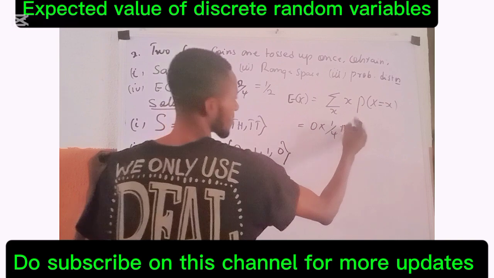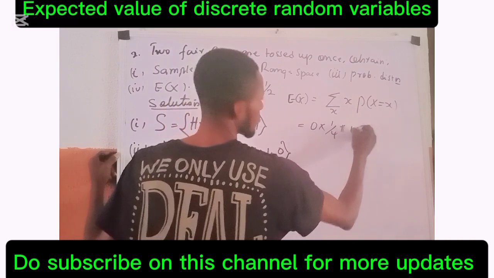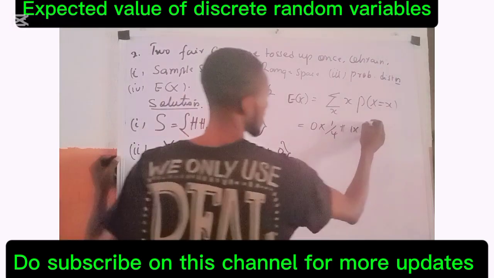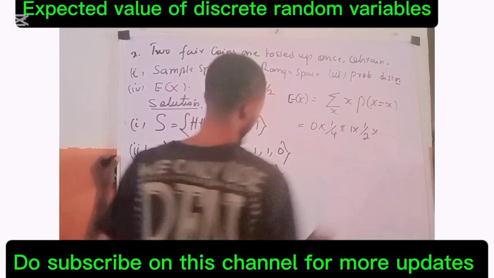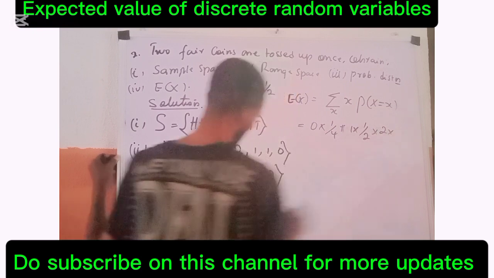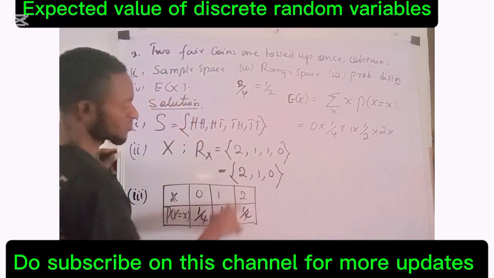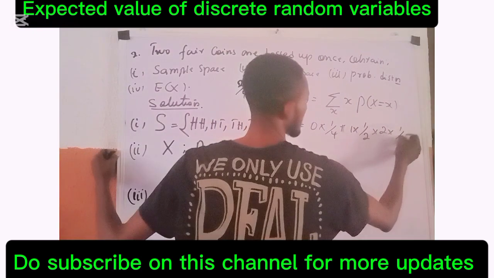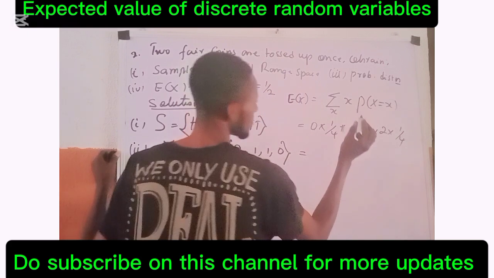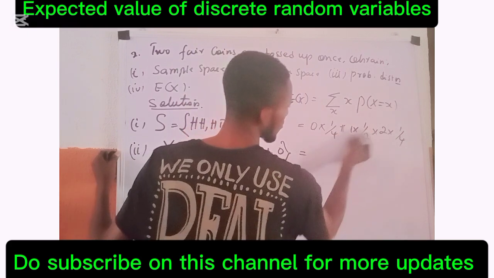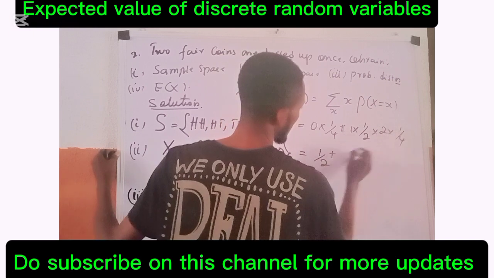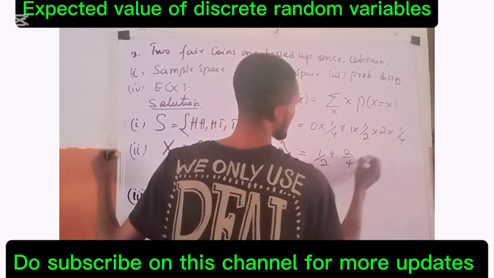1, multiplied by P that x is 1 over 2. So here is 1 over 2 multiplied by x, which becomes 2. So I have 2 times the probability that x becomes 2, which is 1 over 4. So I have 1 over 4. This equals: when 0 multiplies everything, it is 0, so everything here is gone. 1 times 1 is 1 all over 2, plus 2 times 1 is 2 all over 4.